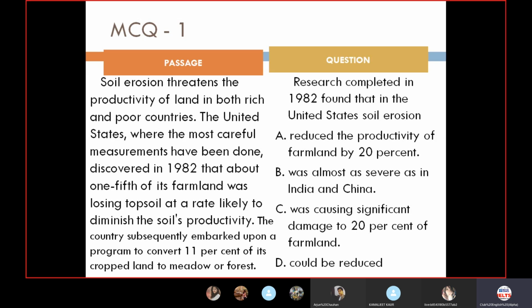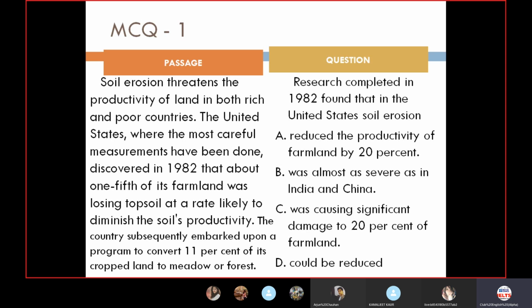Now I'm moving to productivity, it is there. Oh my god, now what to do? Farmland productivity is there, and China is not there, India is not there. So I'll be eliminating the choice B, Bravo, as India and China are absent. Then there's a tie between A, C and D. I cannot see anything reduced, was losing topsoil. Losing can be a possibility, but soil erosion could be reduced, I cannot make out after reading it carefully. So D is also getting removed from here.